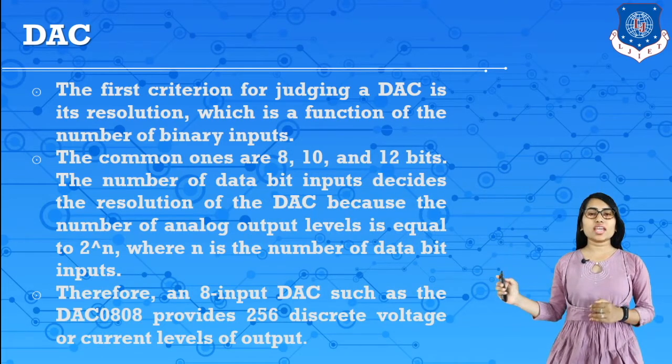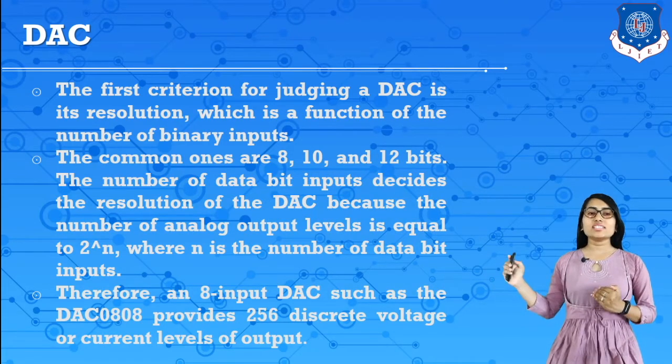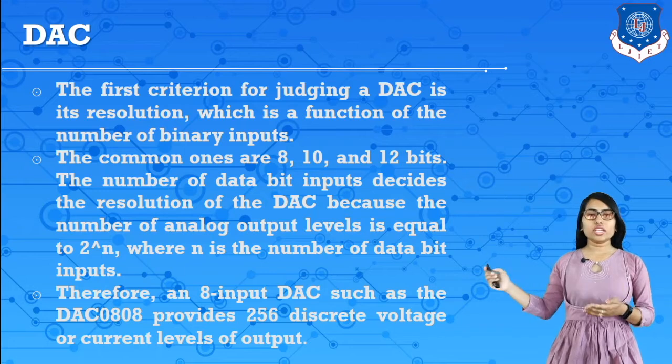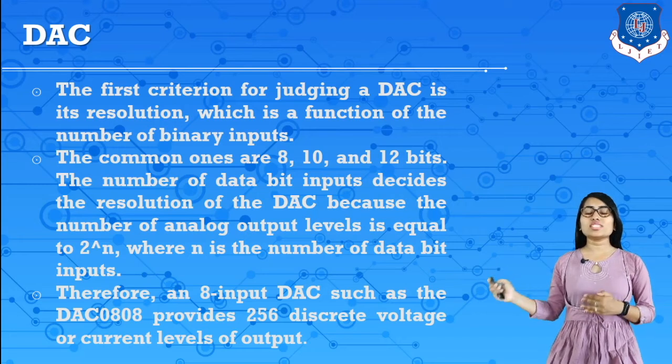The first criterion for judging a DAC is its resolution, which is a function of the number of binary inputs. The common ones are 8, 10 and 12 bit DACs. The number of data bit inputs decides the resolution of the DAC because the number of analog output levels is equal to 2 raised to n, where n is the number of data bits or input lines. So therefore an 8-input DAC such as the DAC0808 provides 256 discrete voltage or current output levels.